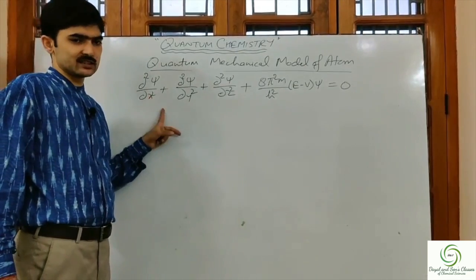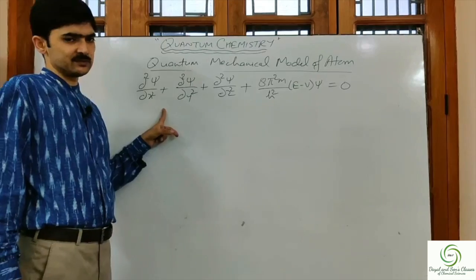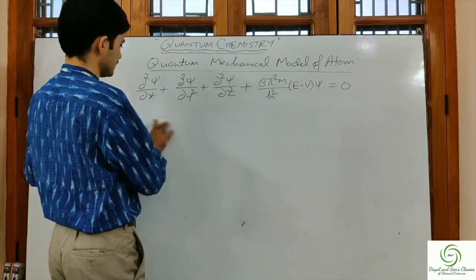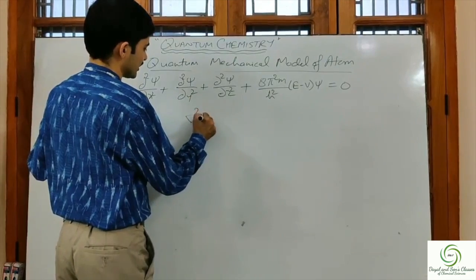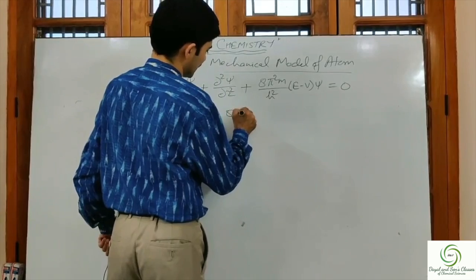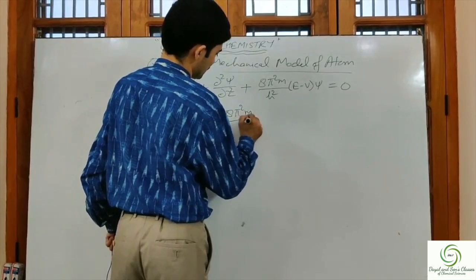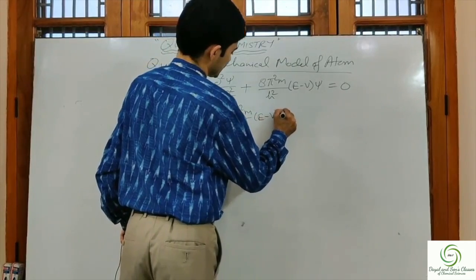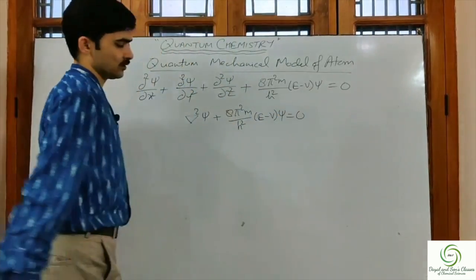The other form for this three-dimensional equation is del square psi plus 8 pi square m upon h square into E minus V psi is equal to 0. One form is this.